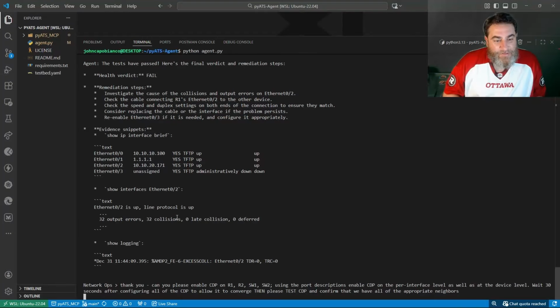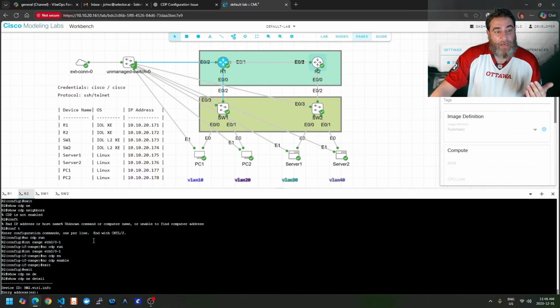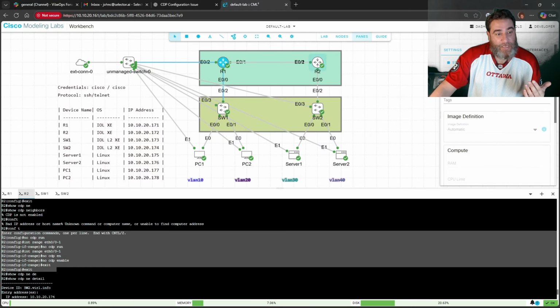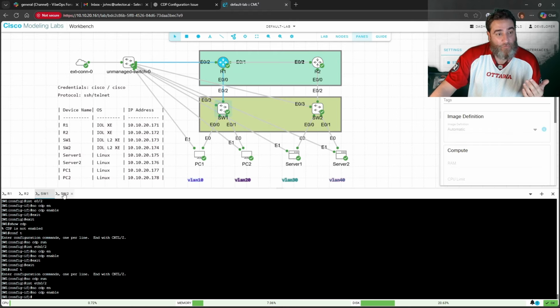Now, I'm also testing pcall here, parallel calls, because I have told the agent that it can use. Okay, quick break from the action. I struggled a little bit with various things, to be transparent. The configs weren't quite working right, and a little bit of stickiness around some of the original logic and prompt. So, and you'll have to take my word for it, I'll try to show you. As of now, I did go ahead and remove CDP before this run, but now I have all the neighbor details up and running across all 4 devices.